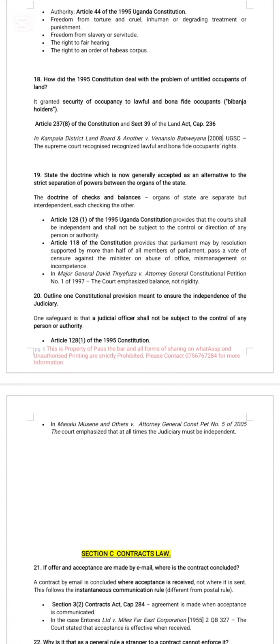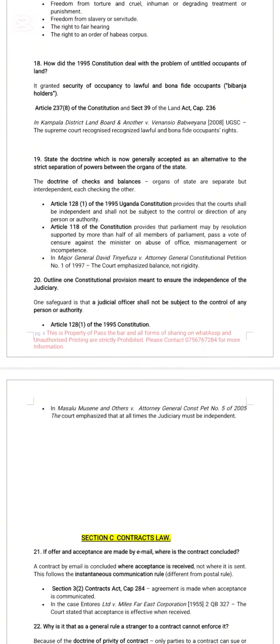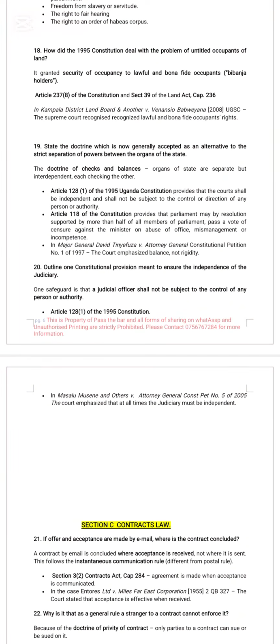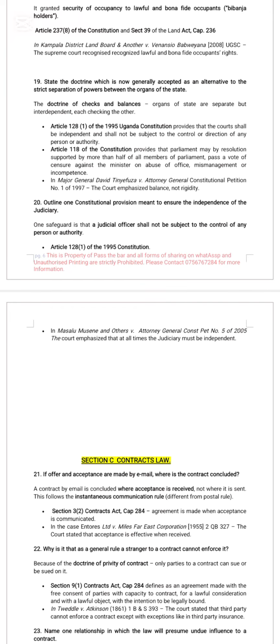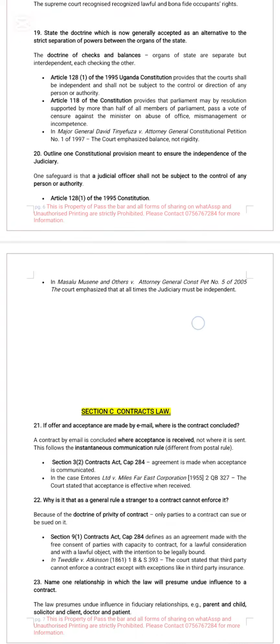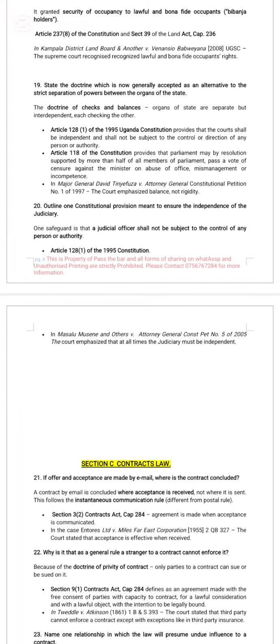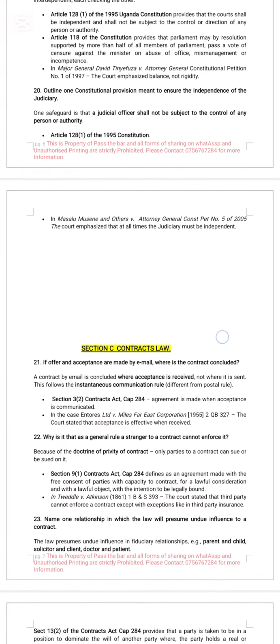How did the 1995 Constitution deal with the problem of untitled occupants of land? Look at Article 237(8) of the Constitution, by granting security of occupancy. State the doctrine which is now generally accepted as an alternative to the strict separation of powers between the organs of the state: the doctrine of checks and balances. Organs of the state are separate but interdependent, each checking the other.